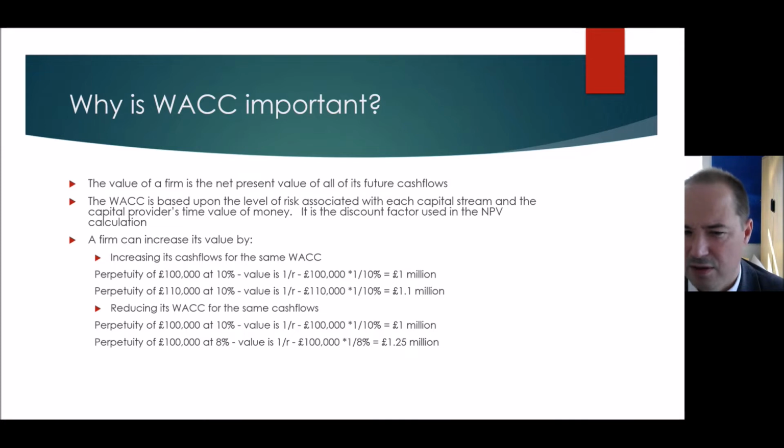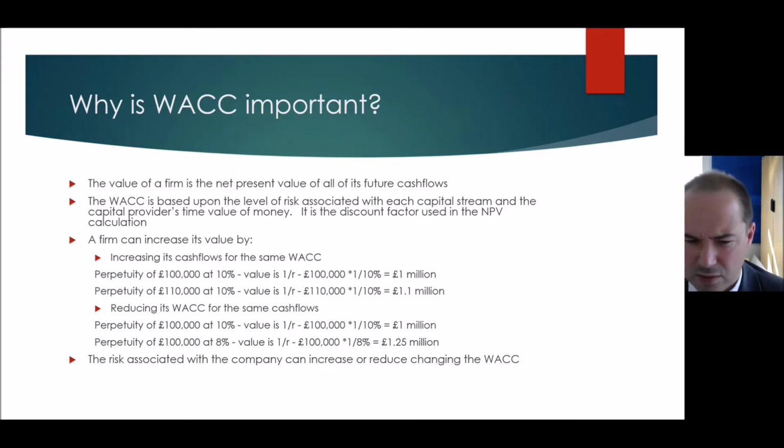And this is actually quite a nice, certain thing as well. It's quite straightforward to reduce the weighted average cost of capital if you can do it. The risk of the company, if we do it on the operations side, is that what we've done to increase these cash flows might be more risky. So actually all that happens really is the weighted average cost of capital goes up. So we've got two methods of increasing value: increasing the cash flows at the same WACC, or reducing the WACC for the same cash flows, and reducing the WACC for the same cash flows is the easier method.